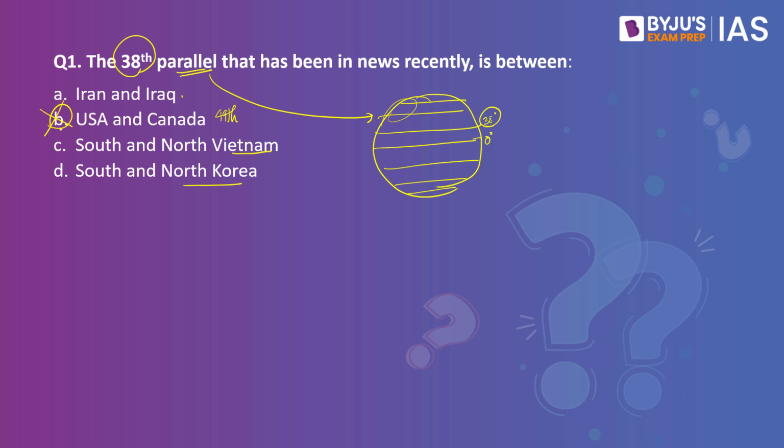Then you have Iran and Iraq. And you know very well Iran and Iraq are somewhere close by to the Indian area. Thereby it wouldn't be as far or as high as the 38th parallel. You can eliminate Iran and Iraq. And then you have North and South Vietnam and North and South Korea. Out of this, North and South Korea is the answer.